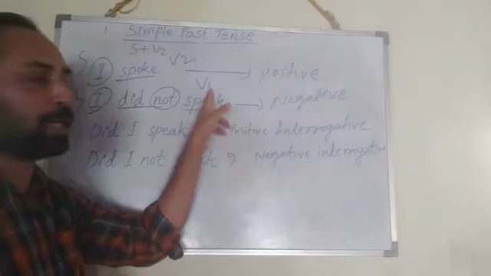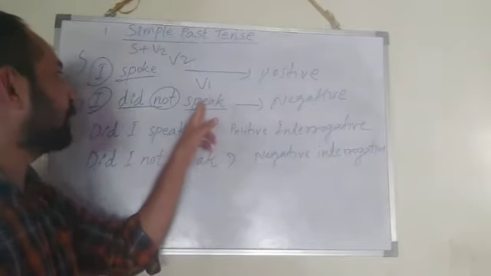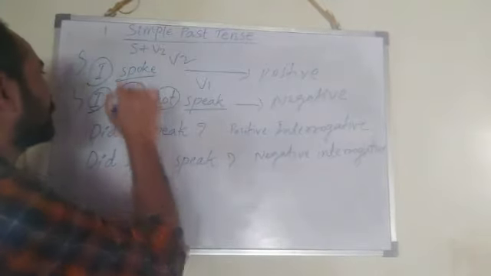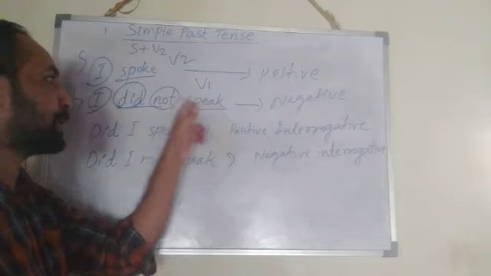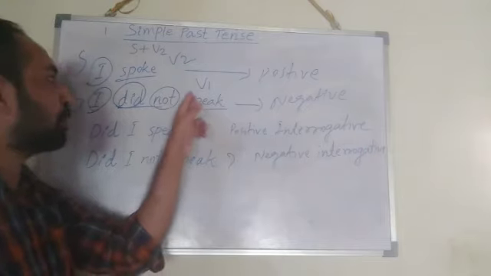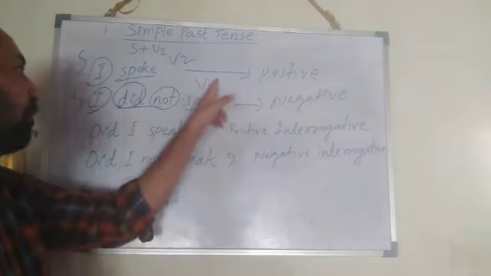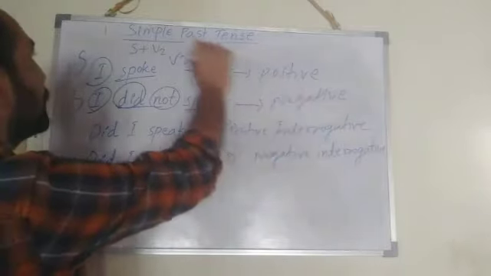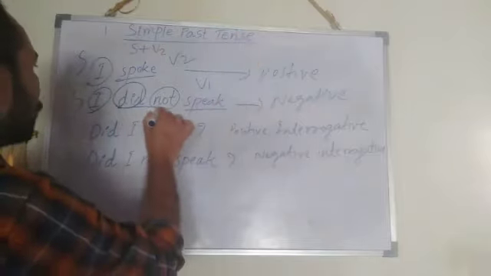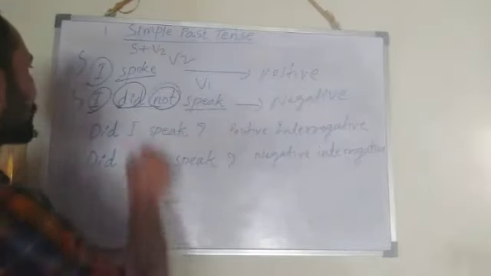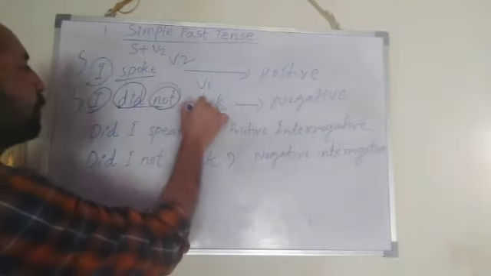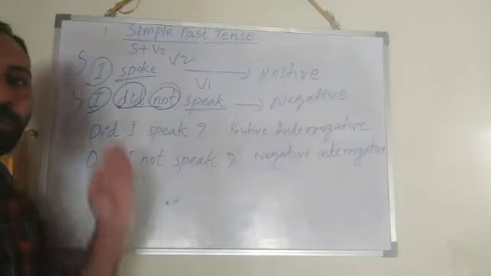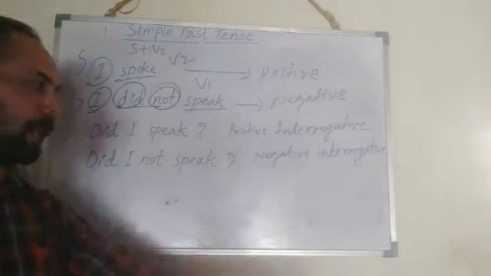V1 form we need here. I cannot write here what spoke or spoken because did is already in past tense. So that the next word I have to write in V1 form, base form. Okay. That is an example for negative sentence of simple past tense. We have to add not in between auxiliary verb did and main verb speak. Okay. I did not speak, she did not speak, you did not speak, they did not speak.